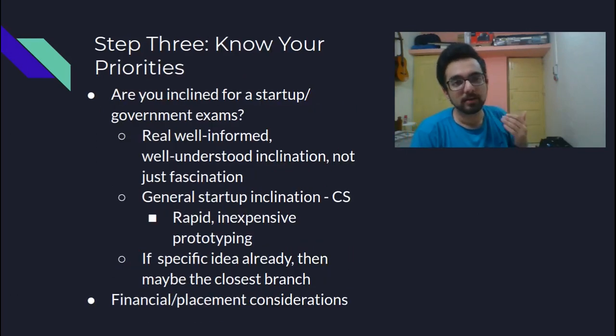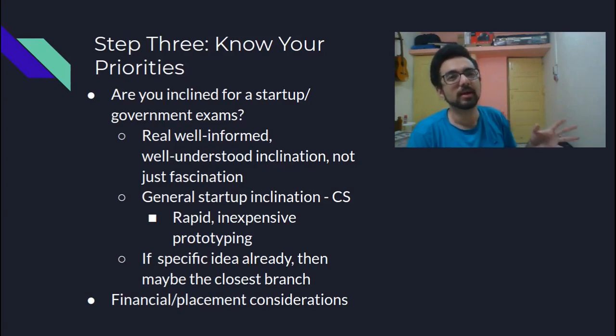So, step three, and probably the most important step, is know your own self, know your own priorities. There are some people who are very clear from the get-go that they are interested in a particular startup, or they want to write government exams. And I'm not talking about those people who have a fascination or just know about these ideas that okay, startup is an option.